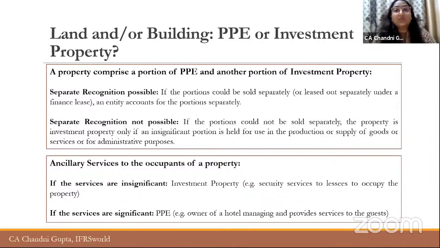The company needs to assess whether the portion that it is using for its own purpose is insignificant. If yes, then the entire floor will be classified as investment property. But if the portion that the company is using for its own purpose is significant, it will be classified as PPE.